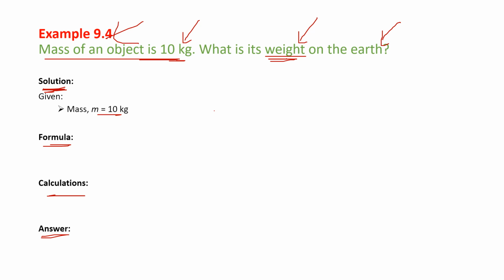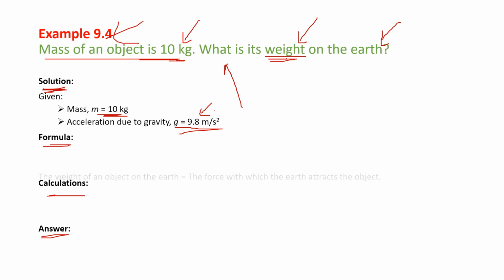Mass m is 10 kg. Mass is given, and sometimes we have to assume something, right? For example, they expect you to know that g is constant. What is acceleration due to gravity? It is constant, and you take it as 9.8 meter per second square. It's not given here, but some of the terms you have to remember. g is equal to 9.8 meter per second square.